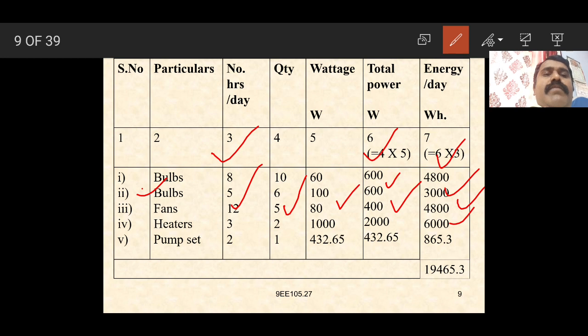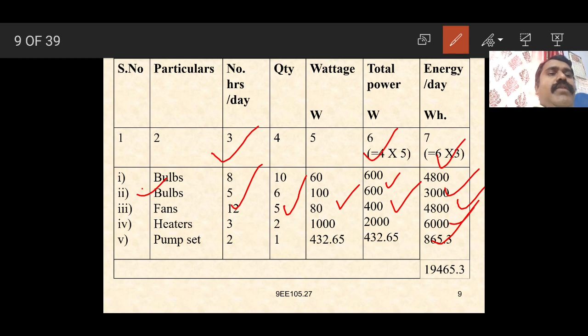Pump set, given as only one, number of hours working per day is 2, wattage given as 432.65, 432.65 into 1, energy per day 432.65 into 2, that is 865.3.